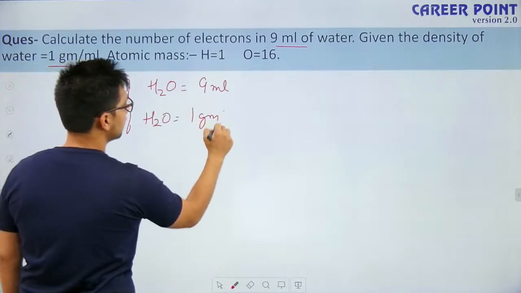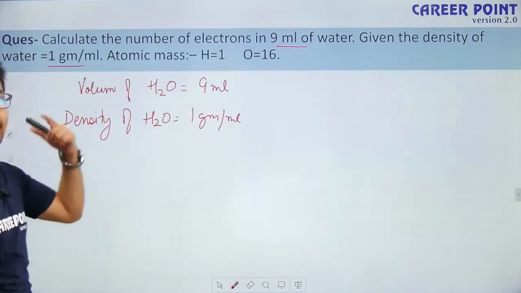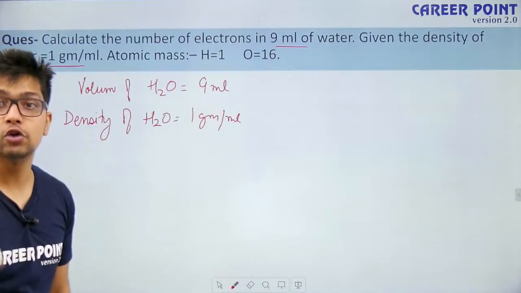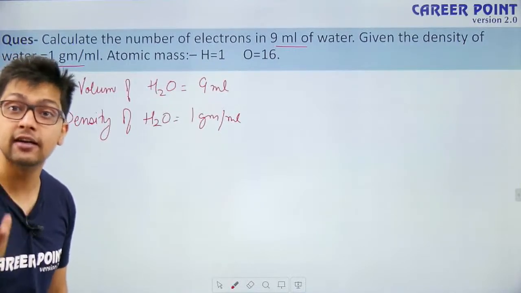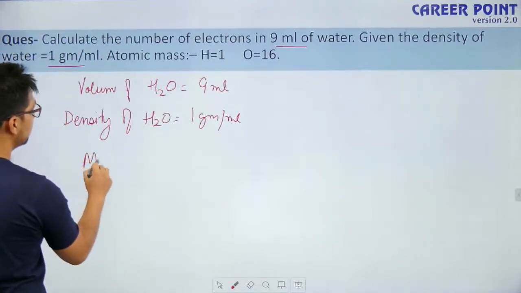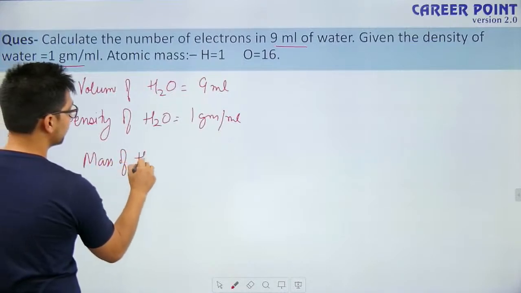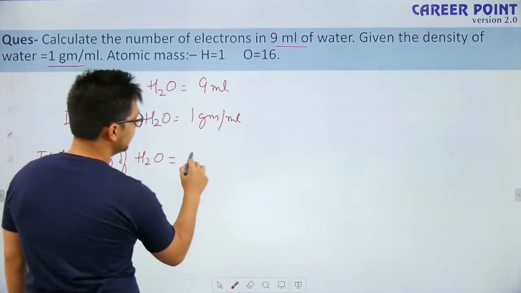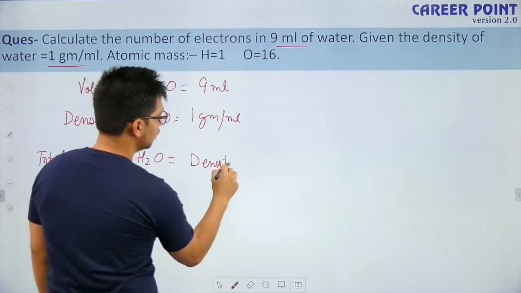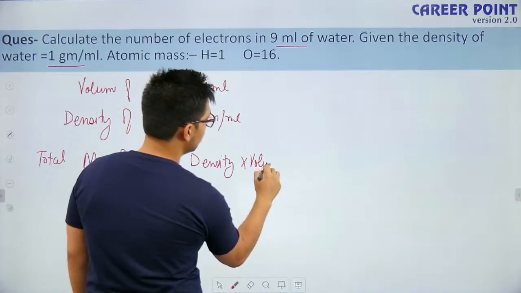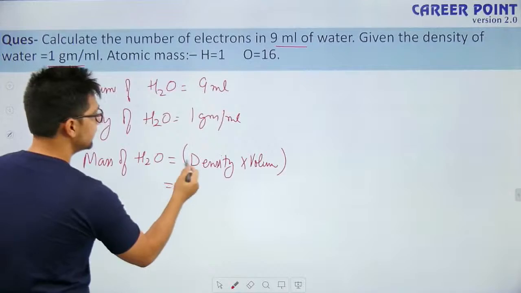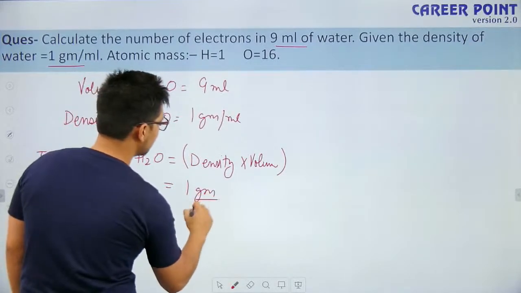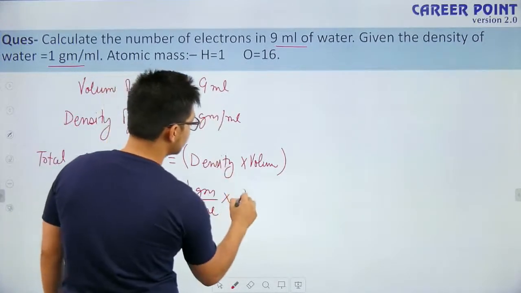The density is 1 gram per ml. Using density and volume, I can find the mass, that is, the total mass of water. Total mass is density times volume, so 1 gram per ml multiplied by 9 ml.